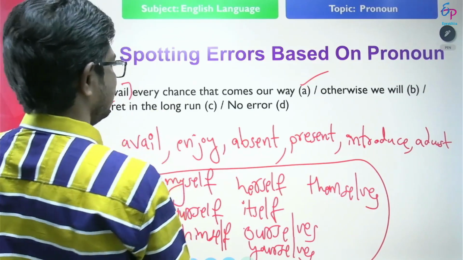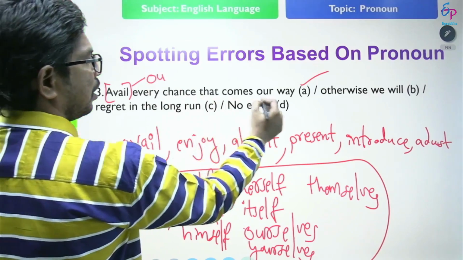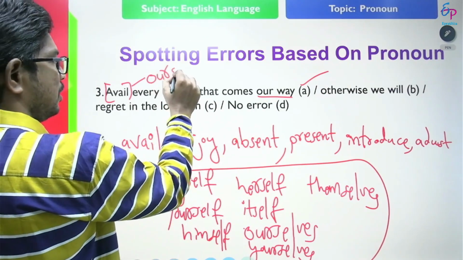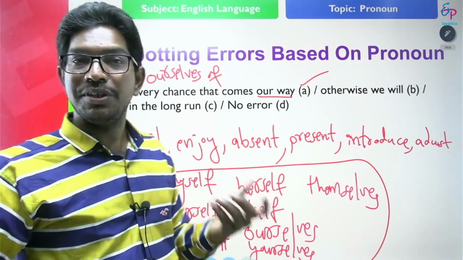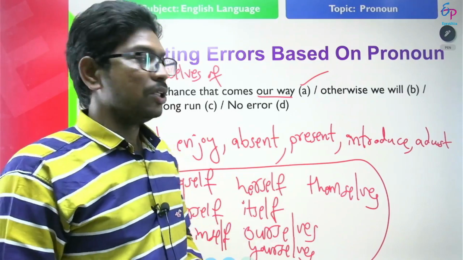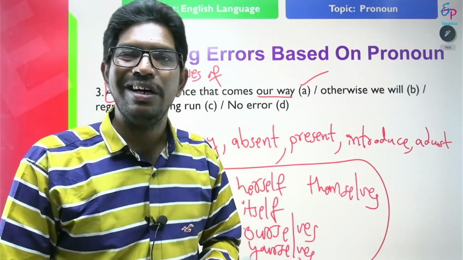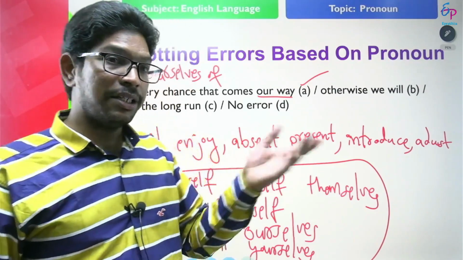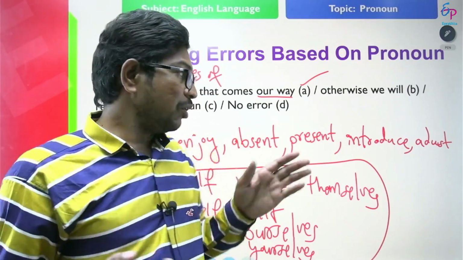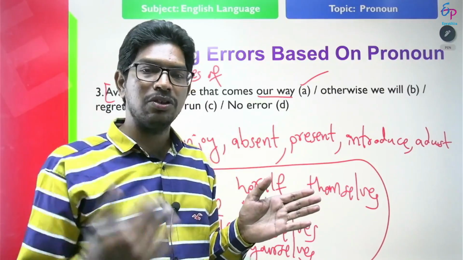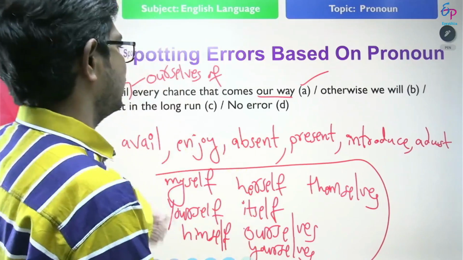Here, what is the correct statement? Avail ourselves. Here we talk about our way, right? Avail ourselves of every chance that comes our way. So, for example, I enjoyed during summer holidays. I enjoyed what? I enjoyed that movies during summer holidays. When there is no object, if these verbs are used reflexively, that means the action goes back to the subject. I enjoyed myself during summer holidays is correct. So where is the error? Error is at A.